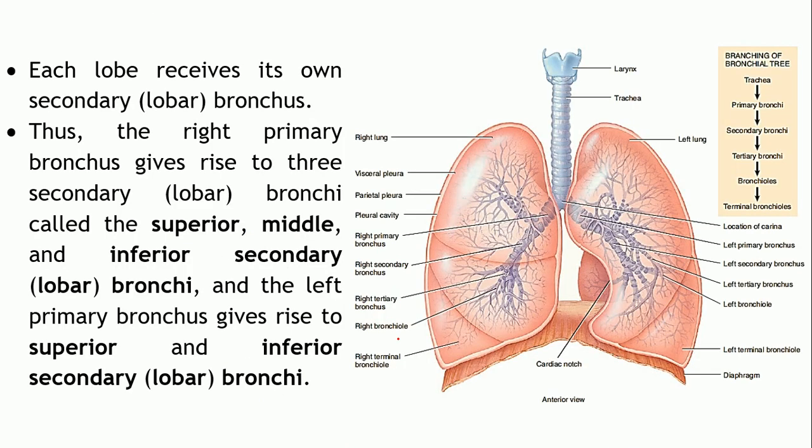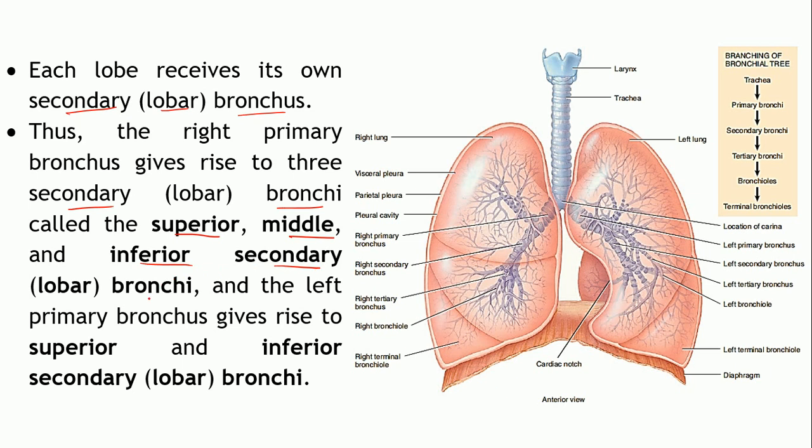Now, each lobe, as we have seen, receives a secondary bronchus or lobar bronchus. The right primary bronchus gives rise to 3 secondary or lobar bronchi, depending upon the lobes: the superior, middle and inferior.